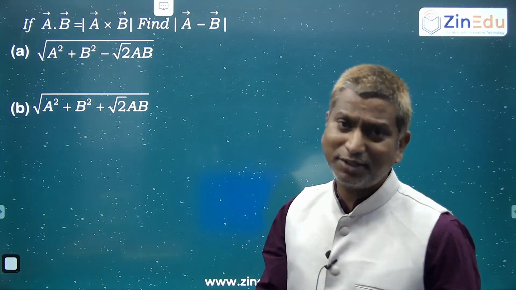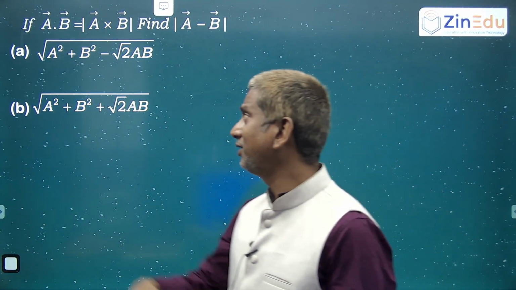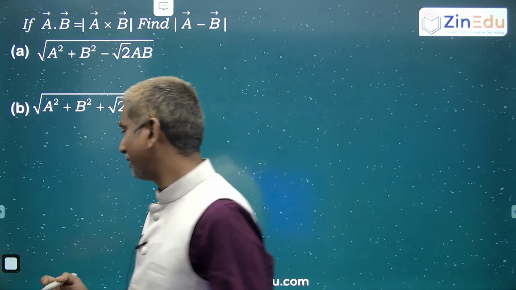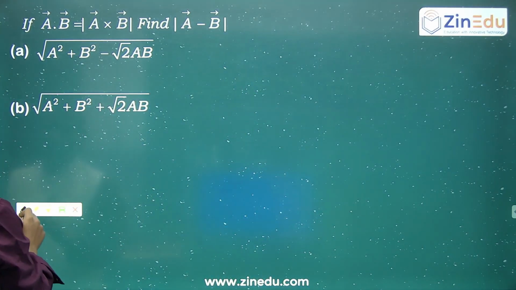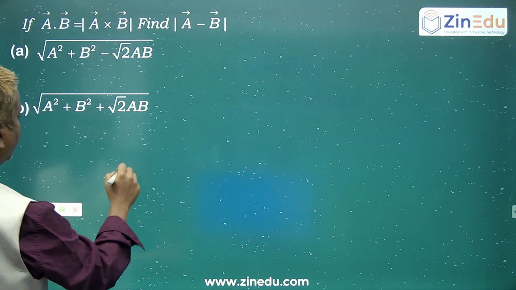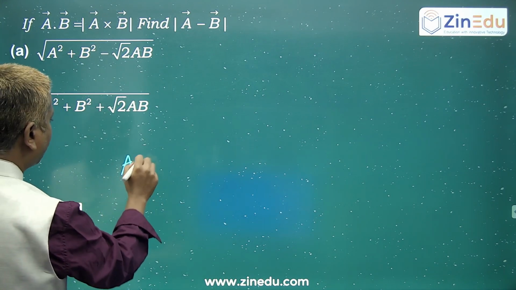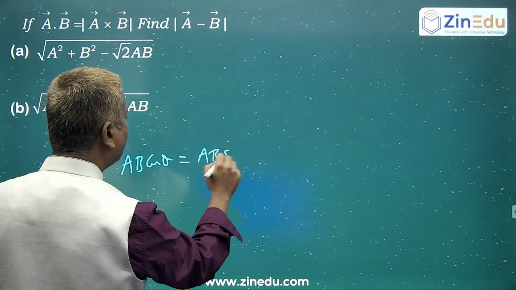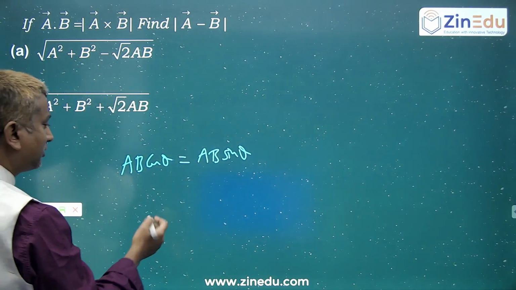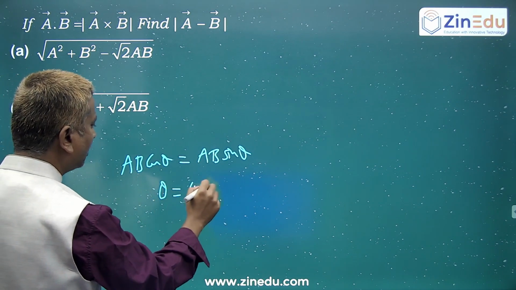That's why they have given it. So ab sin theta equals ab cos theta, which implies theta is 45 degrees.